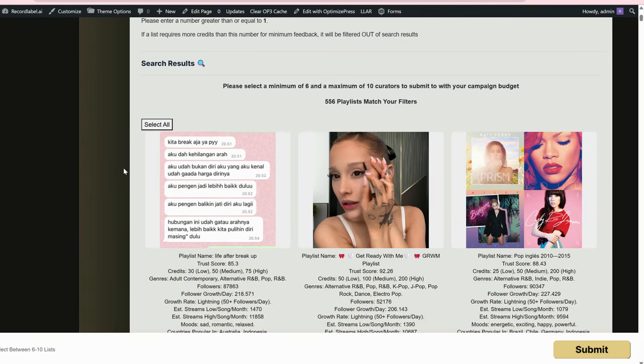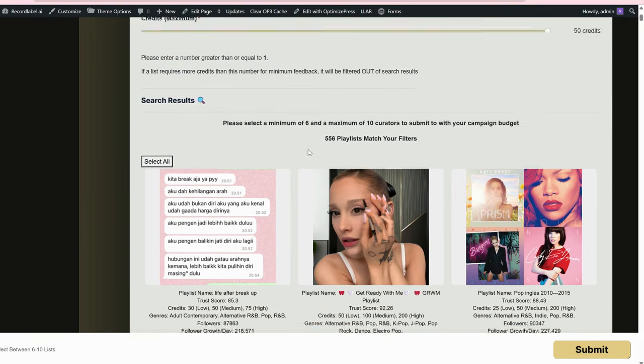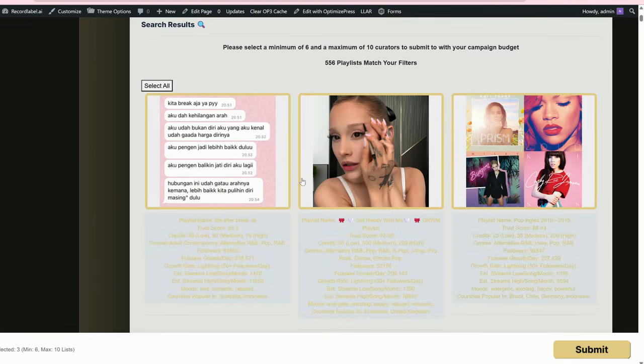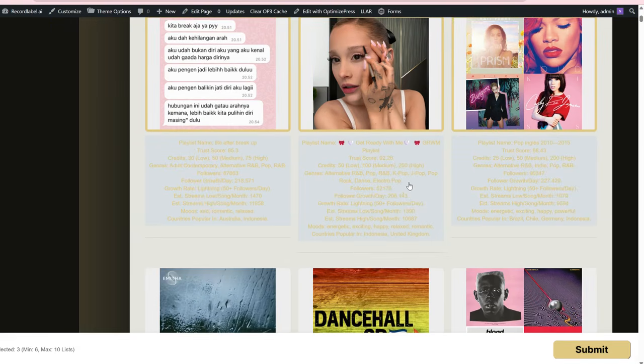The reason Playlist IQ is different is because your budget travels further, because it solves that issue by having a two-tiered system. The first response you get is essentially just an interest-based response from the playlist owner. So let's say I selected these three. They would just answer me like, yes, I think the song is good for my playlist, or no, it's not good for my playlist. And then from that response, I then pay them for the detailed feedback.